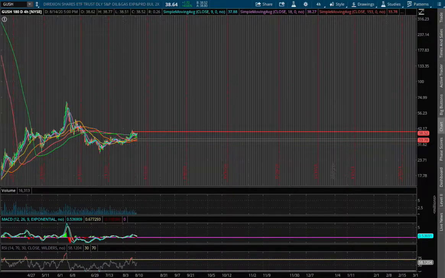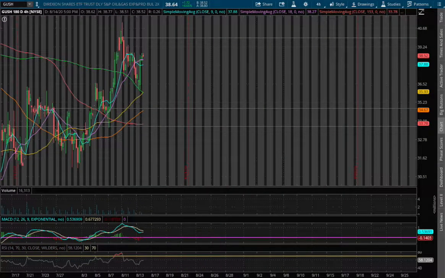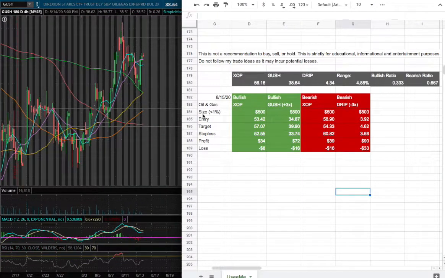Let's examine the trade idea of the week. My position size for GUSH will be less than 1% of my portfolio, and my entry will be $34.87, and my sell target will be $39.90. That is where we encountered resistance that dated back to August 11th, and my stop loss will be $33.74, so around this range right here, and this is the range where I'll make my entry for GUSH.